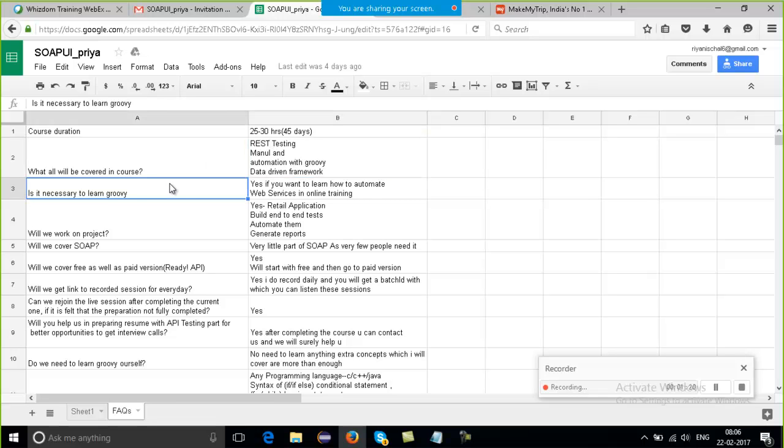Okay, and the next thing is it necessary to learn Groovy? See, Groovy is a language with which we can automate. So if you want to automate, you need to learn Groovy.